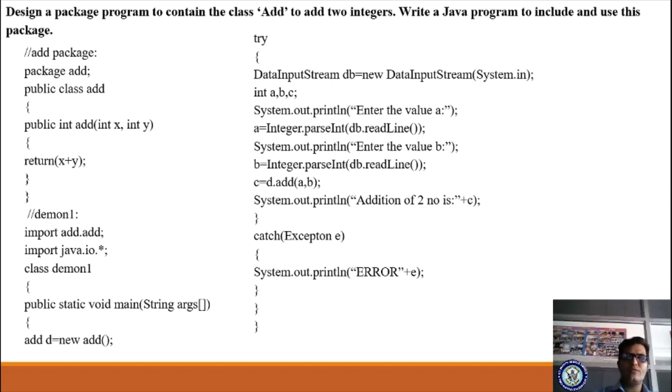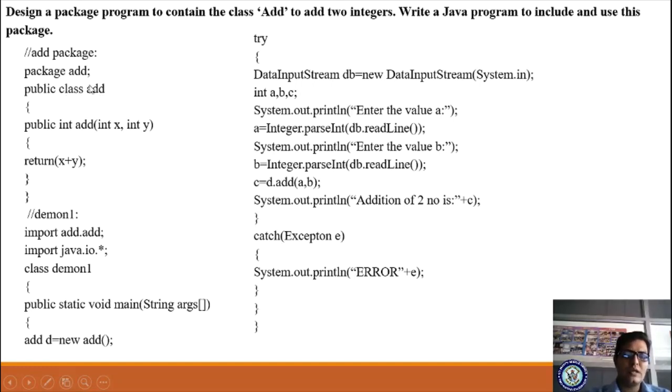Okay, so first I'm defining the package keyword. With the package keyword and the name of the package, you are supposed to create a folder named add. In this add folder, what are you doing? You are writing the code. What is the code? Public class add.